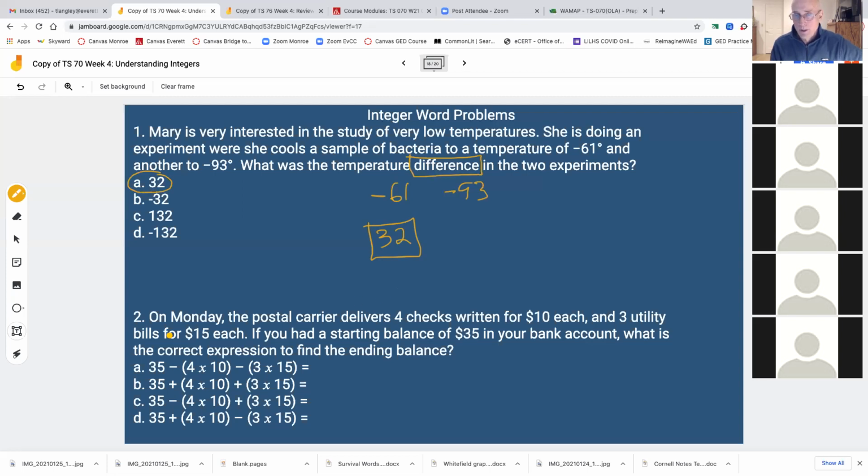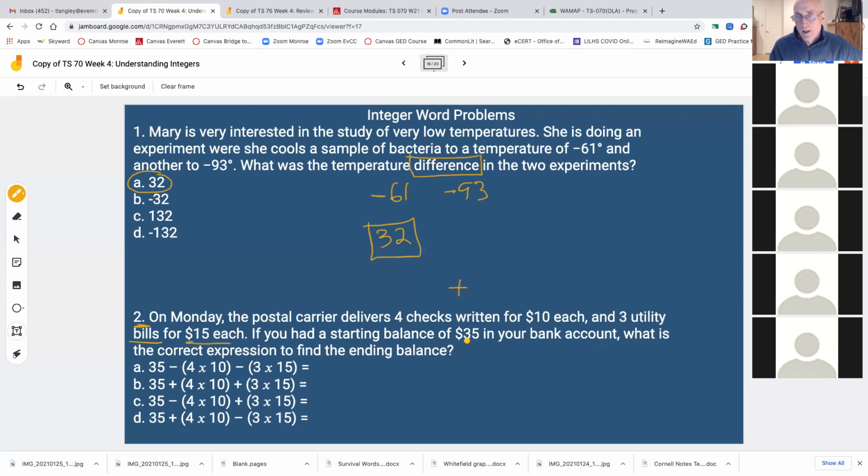Watch how I do this next one here. This is a little bit complicated, but I wanted you to see it. On Monday, a postal carrier delivers 4 checks written for $10 each. So these are four checks for $10. They're assuming that this is positive. You're getting checks, you're getting money, you're getting paid. So 4 checks for $10 each, and 3 utility bills for 15. A bill is minus. You're getting billed for something, so minus.